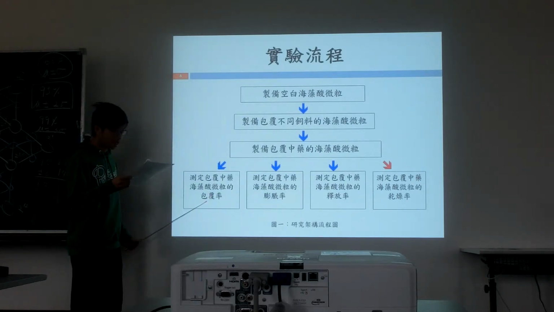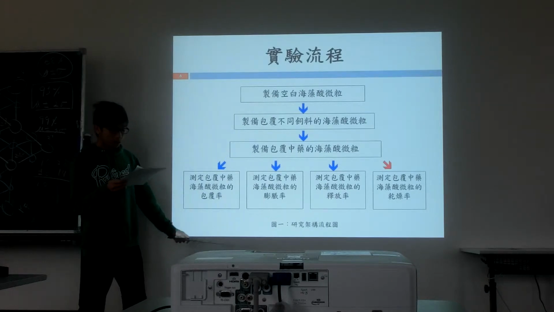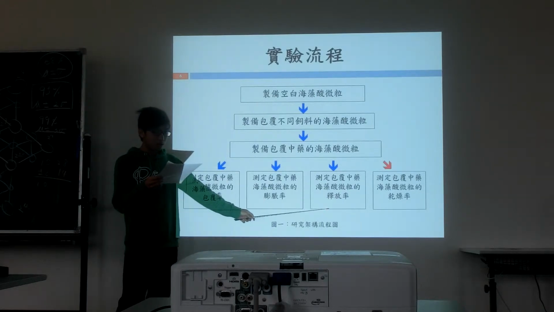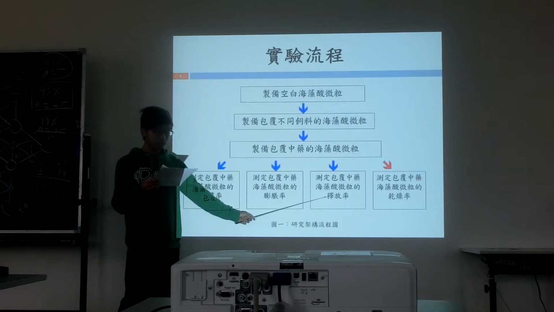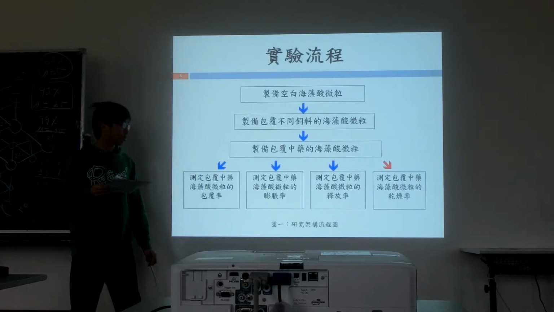We determine the encapsulation efficiency to find out how much medicine is in the micropellets. As for the expansion, we can avoid zebrafish dying after they eat the alginate micropellets coated with TCM. And we determine the rate of release of alginate micropellets coated with TCM to understand the release rate in zebrafish.